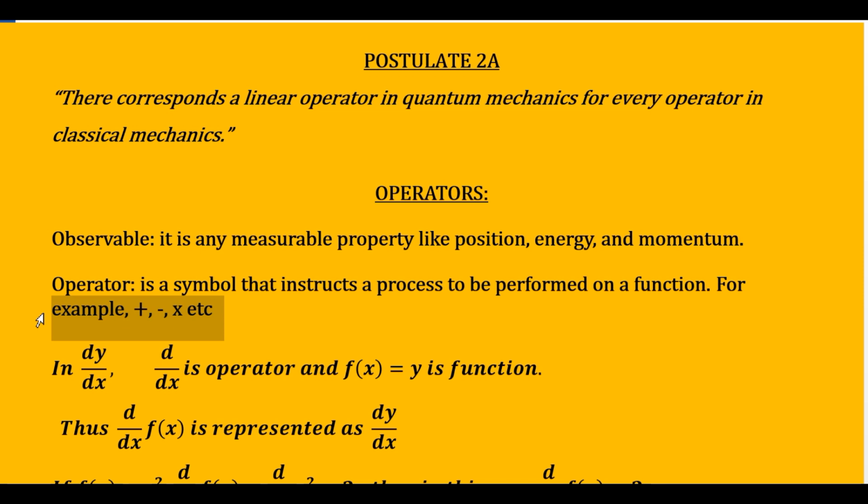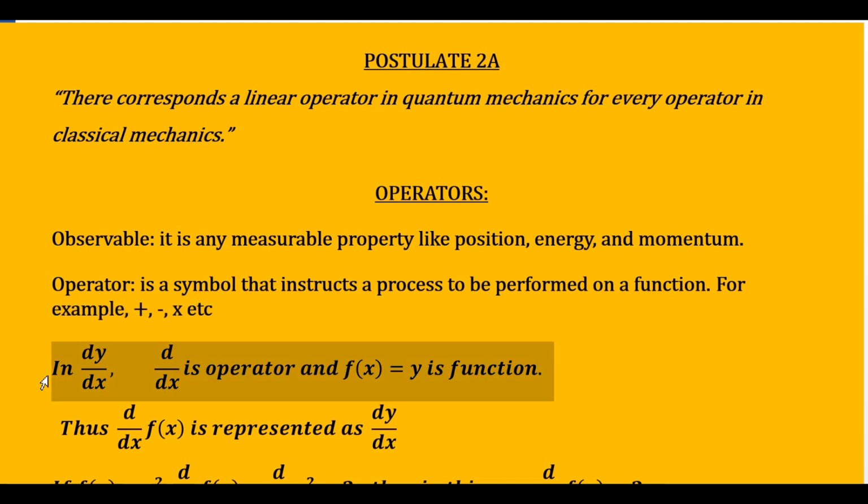Say when I write 1 plus 1, then I am writing three letters: 1, then plus, and then 1. The first and the third letters, they are the numbers. But between these two numbers, there is a symbol that is called an operator. So whenever you find that plus kind of operator, you understand that you have to add the numbers provided to the left and the right of that symbol, and you get the result as equal to 2. So that is an operator in general, in mathematics, in your classical mechanics also.